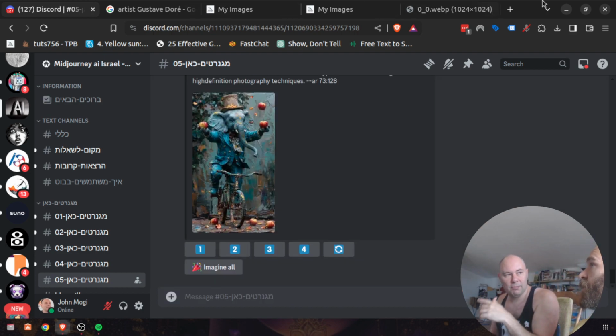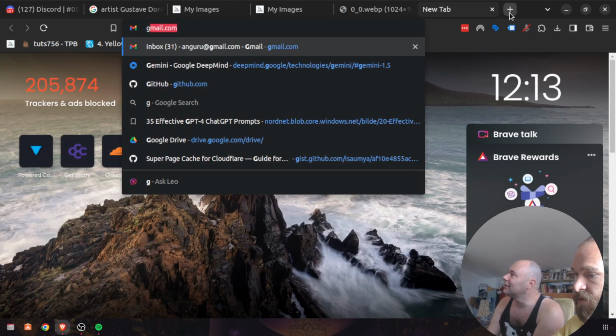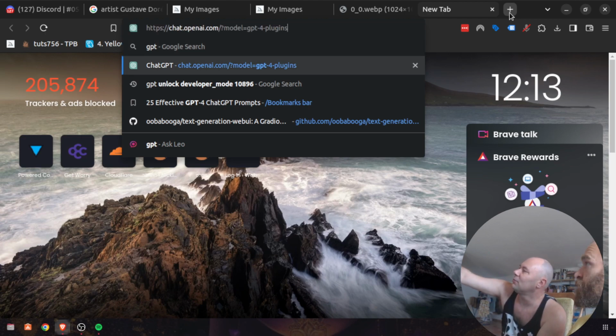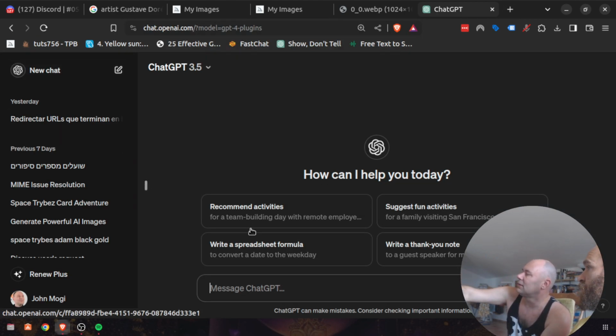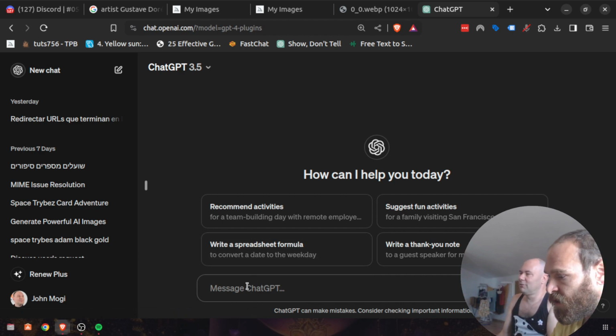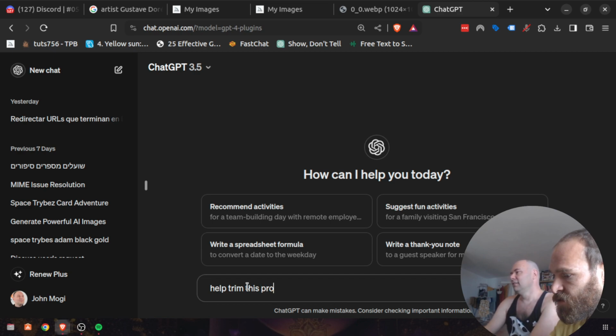Just open a new tab and call for chat support. Chat support, please. It's inside the model, just doing it. It's cool. Just write: help me trim this prompt for Midjourney to 250 characters.